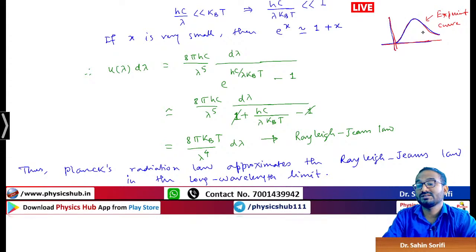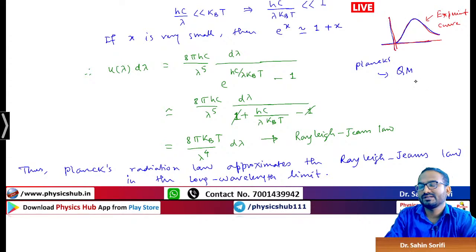Now what was special about Planck's radiation law, and why could Rayleigh-Jeans law or Wien's distribution law not explain it? Because Planck used the quantum mechanical idea that the absorbed and emitted energy are quantized in nature. So when he incorporated this, with many approximations, I am just telling you a few, it got fitted with the experimental curve.